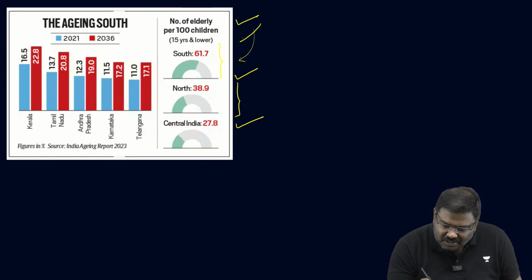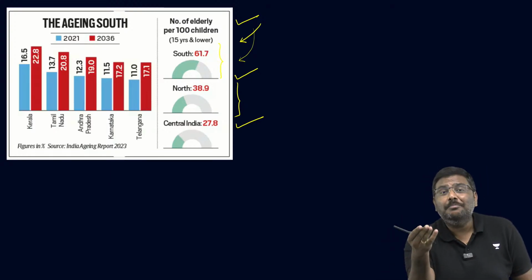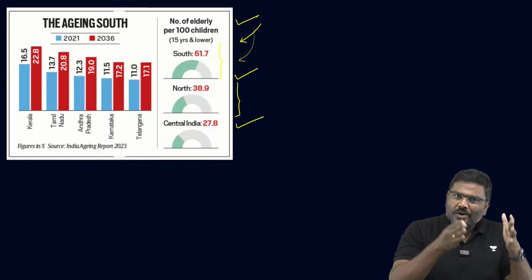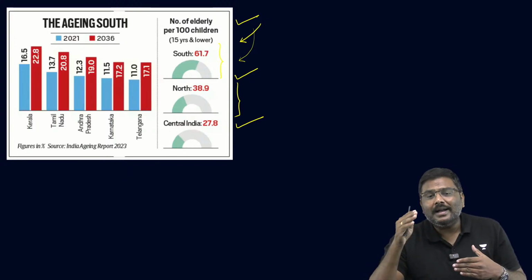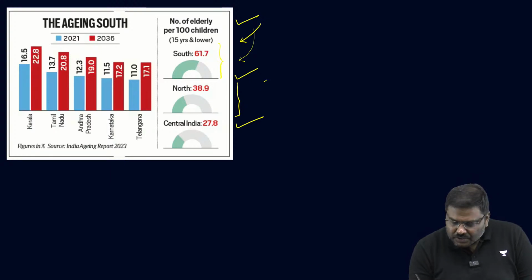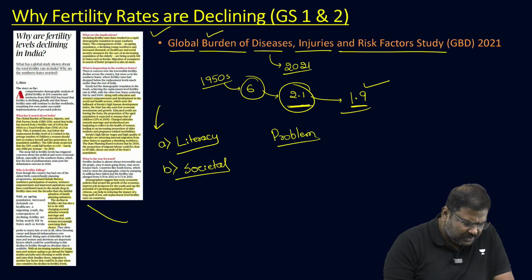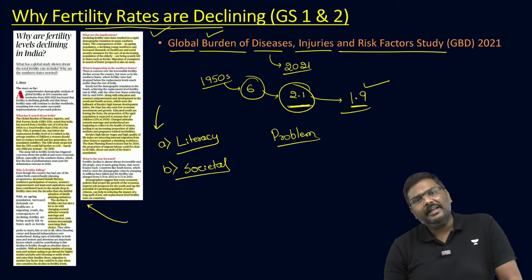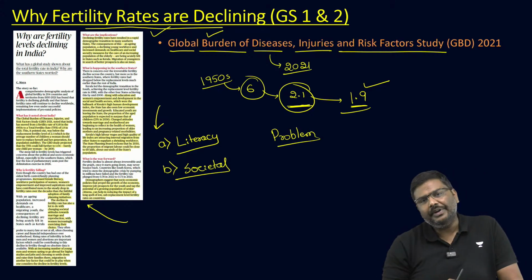So please mention this particular point when you write an answer regarding the growth in population or the demand for higher population. Don't always focus on the political angle, focus on the social issue angle as well. Please focus on that angle. Okay? So this is predominantly the reason why a concern has been raised regarding the declining fertility rates, especially in the states of southern India.